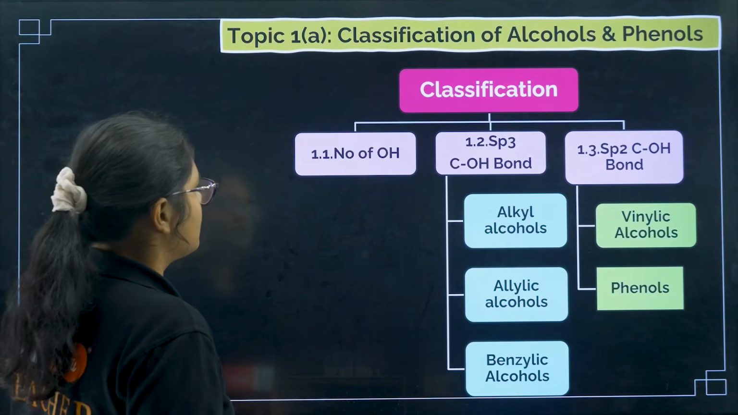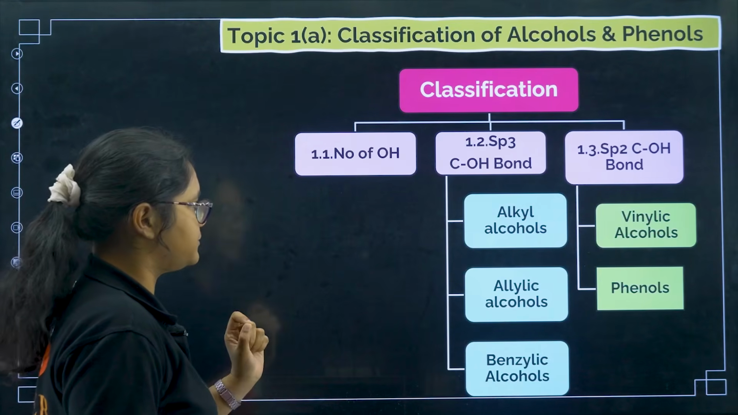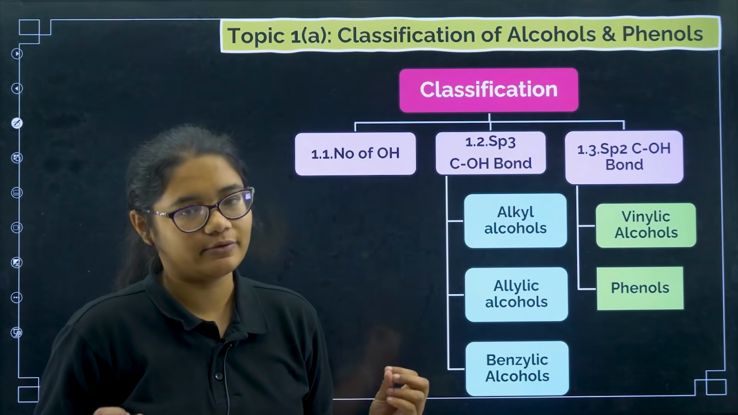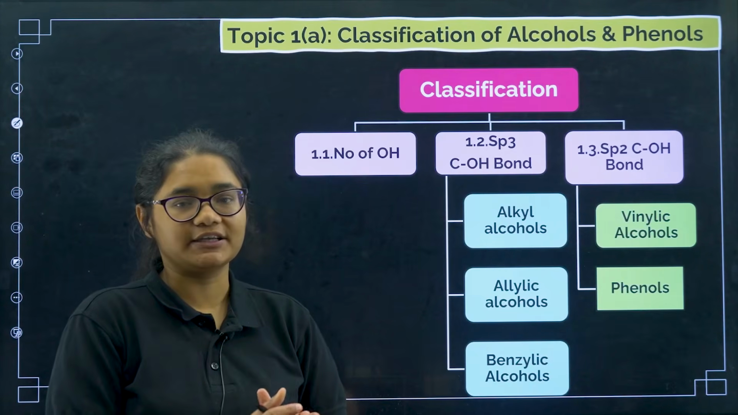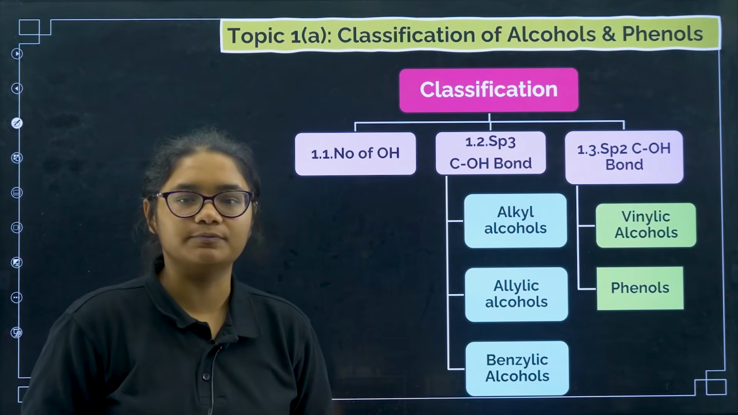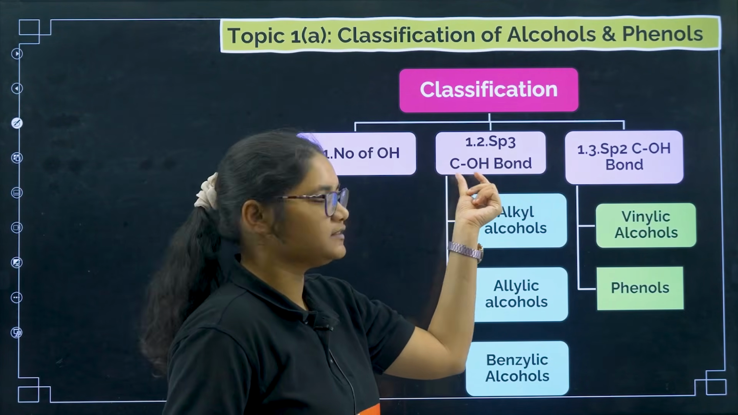Coming to classification, the first classification is based on the number of OH groups. You remember in haloalkanes and haloarenes we also had a classification based on the number of halogen groups, right? Now coming to the next one, that is the sp3 C-OH bond.